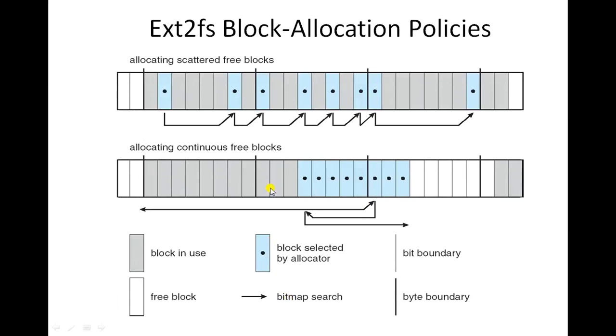Now let us see the ext2 file system block allocation policy. There can be two different approaches, as you can see in the diagram. First one, allocating scattered free blocks.